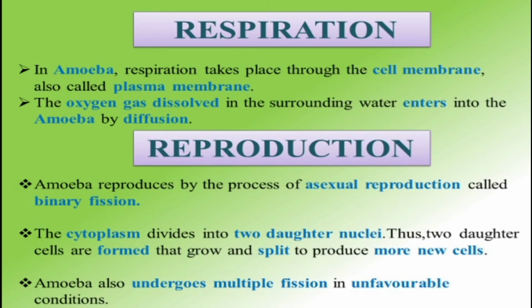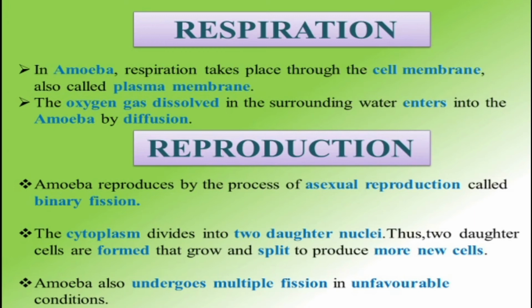Respiration. Respiration in amoeba takes place through the cell membrane, also called the plasma membrane. Through this plasma membrane, the oxygen gas dissolved in the surrounding water enters into the amoeba by diffusion.